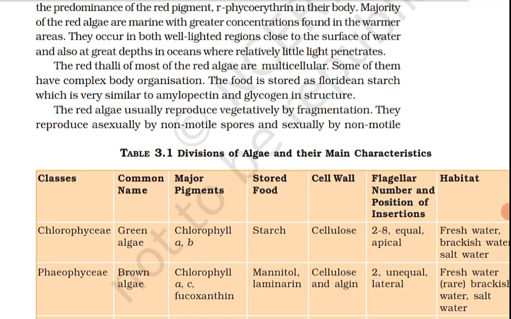The leaves in pteridophyta are small microphylls as in Selaginella, or large macrophylls as in ferns.